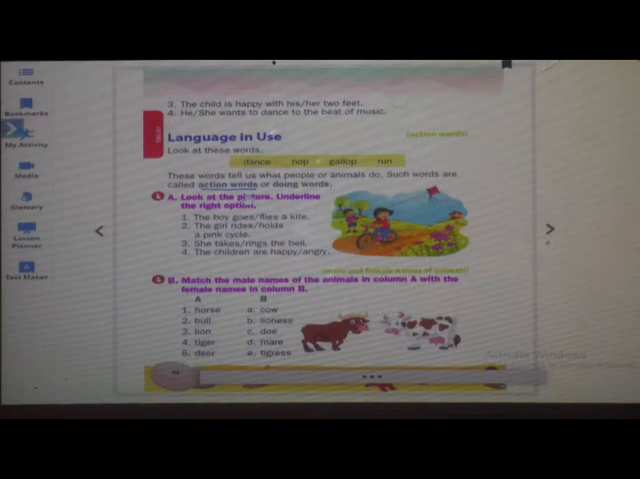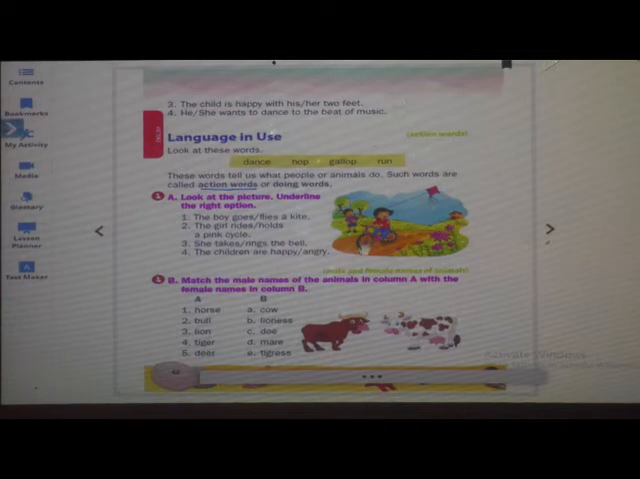Yes. Now you are reading. So reading is also one action word. So now what we have to do? We have to look at the picture, underline the right options. In this, one girl and boy are there. Girl is on bicycle and boy is flying a kite.